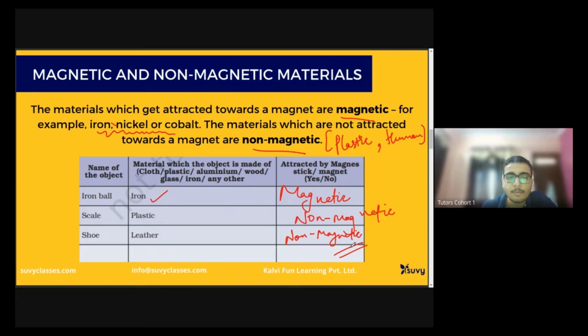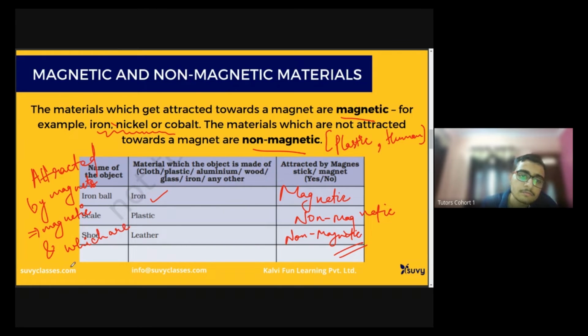Fine, that's about it. So it is a very simple classification. Substances that are attracted by a magnet are magnetic, and substances which are not attracted are the non-magnetic substances.